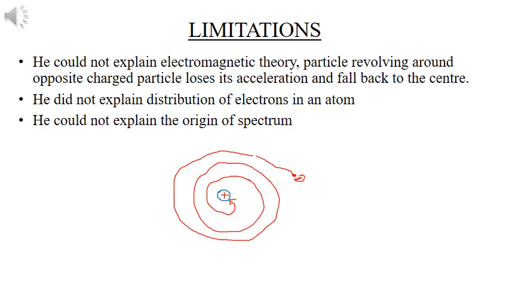And he did not explain the distribution of electrons in an atom. He could not explain how and in which way the electrons were distributed in the atom. And he could not even explain the origin of spectrum. These are the main limitations of Rutherford's model of atom.